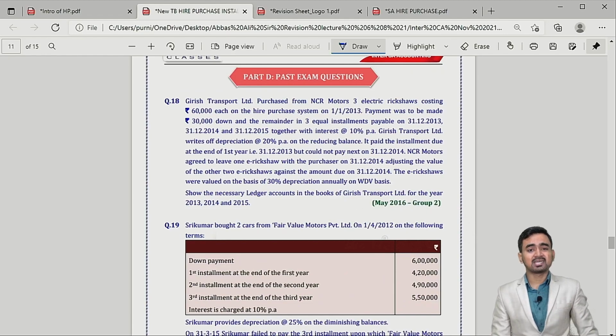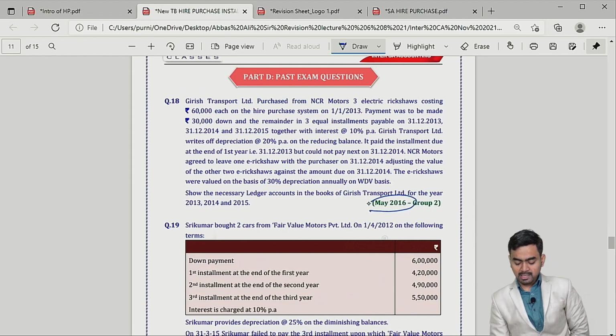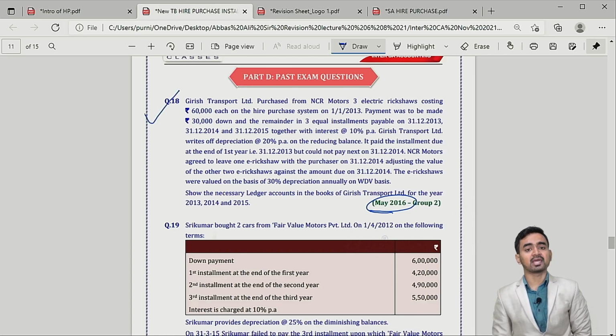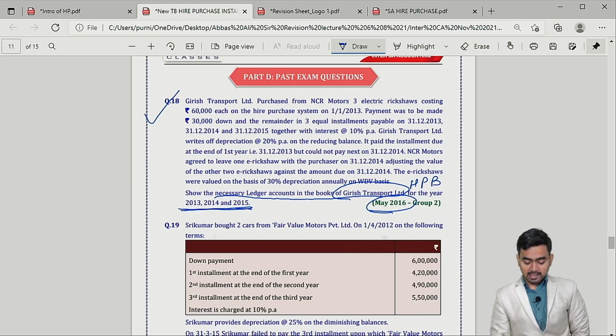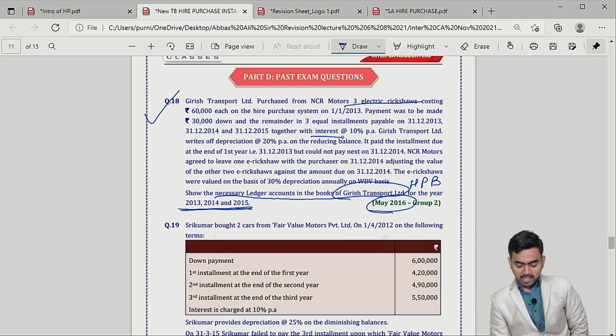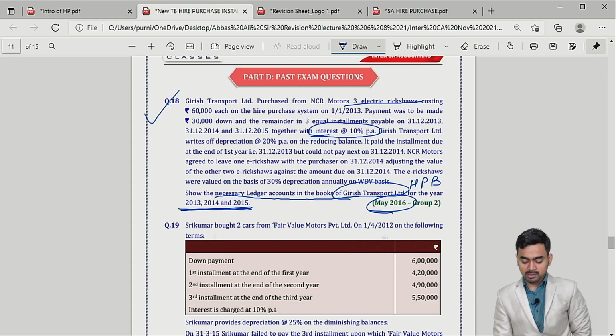Now in the past exam, please check. May 16 onwards we have a question. Question number 18. What they are asking, please check at the end. Necessary ledger accounts in Girish Transport. Girish Transport is HP buyer for 3 years. Correct. Try and understand. 3 electrical rickshaws they purchase. Interest rate is given 10% per annum.